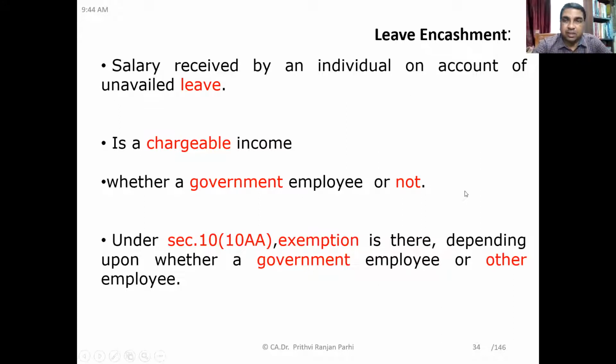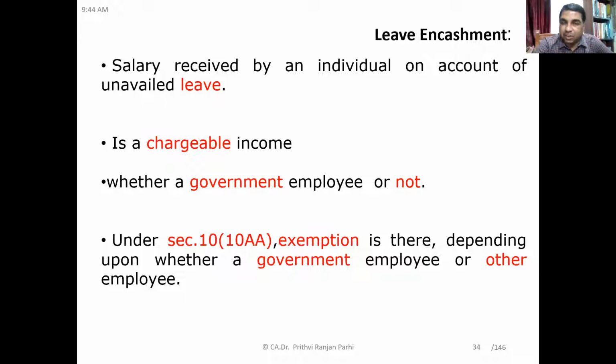Okay, so leave encashment means, as I told you right now, leave received by an individual on account of unavailed leave. That means leave was due to him, but that individual has not availed. Due to that unavailed leave, he is eligible to encash it, and it is chargeable to income. Whether he is a government employee or not doesn't matter. But there are certain exemptions under section 10(10AA).